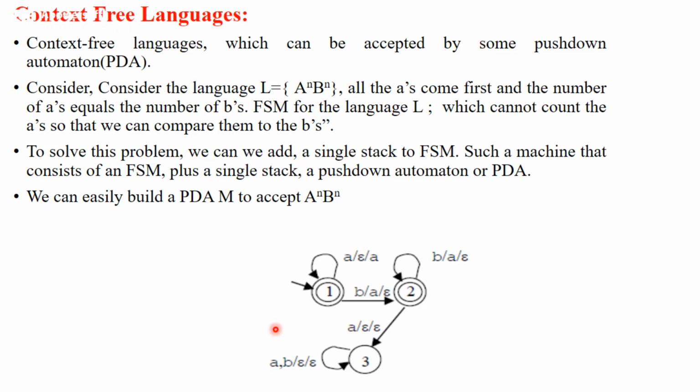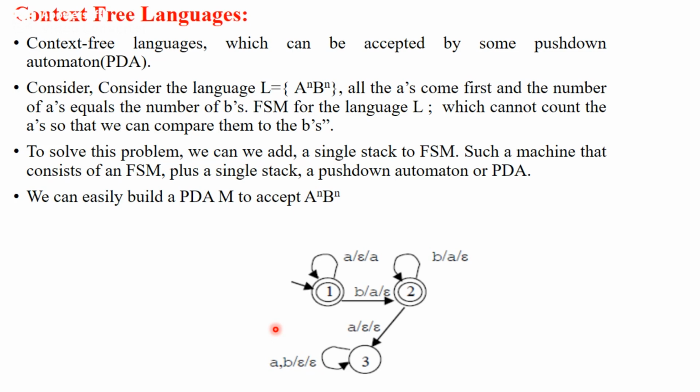Similarly, if you have extra A's after B's, that means something is left over in the input string. This is also a case for saying that the string is not part of the language, because obviously we want exactly A to the power n, B to the power n.